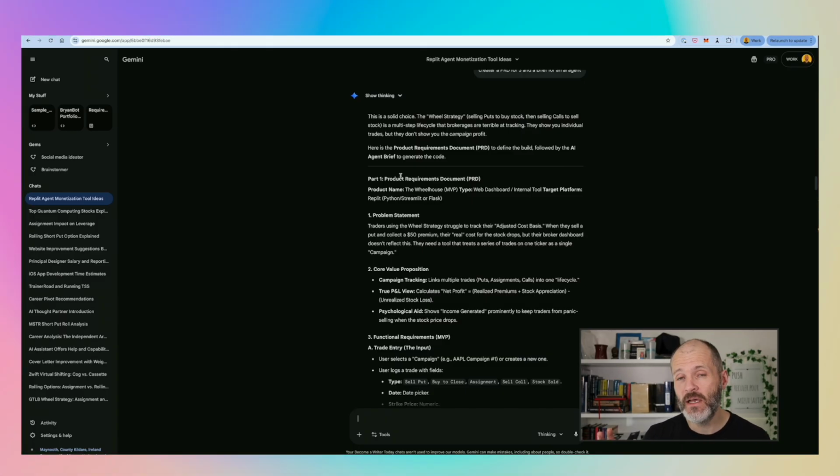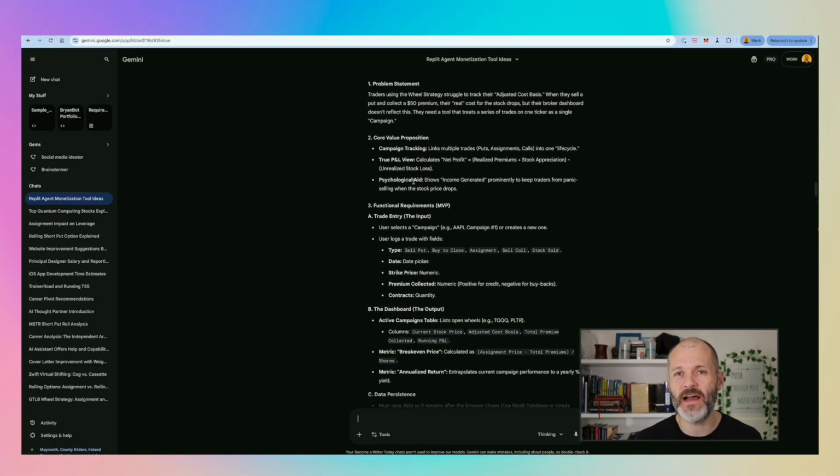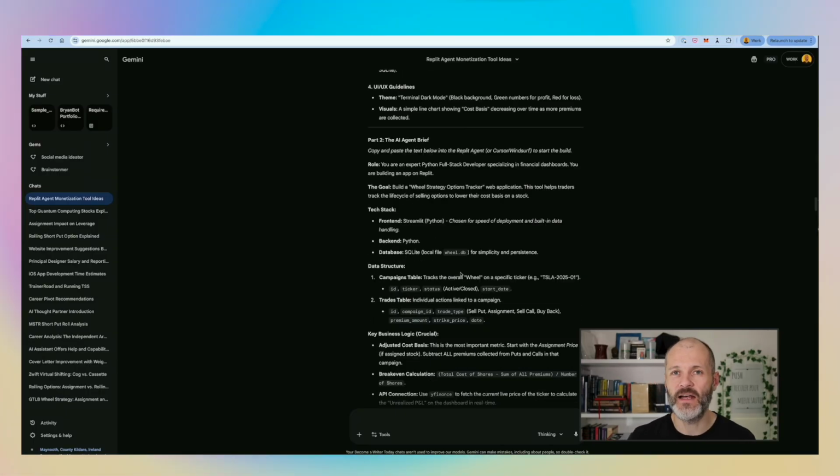I thought this was a good idea, so I asked Google Gemini to write a PRD or product requirements document. Now, if you're not familiar with a PRD, it's basically what developers use before they actually invest time and money in creating an app. In other words, it's going to describe the features and functionality of your app, and you're going to give this to Replit. That's because Replit is your in-house developer. I spent about 15 minutes going backwards and forwards with Google Gemini to write this PRD. And I added some additional features like the ability to recognize a CSV file that I've exported from Interactive Brokers, and the ability to visualize this on a nice insightful dashboard that I'll show you in a few moments.